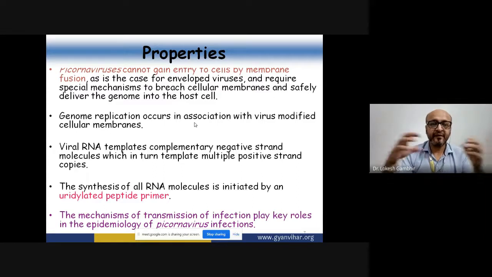So when we are talking about entry inside, I told you it binds to the receptor. So it never fuses with the membrane. Why? What is the reason that it never fuses? Why does it need a receptor? Simply because it does not contain any envelope outside the capsid. If there is no lipoproteinaceous envelope, then there is no fusing with the lipid cell membrane of the host. So that's why the proteinaceous capsid needs to bind to its specific receptor in order to gain entry inside the cell.